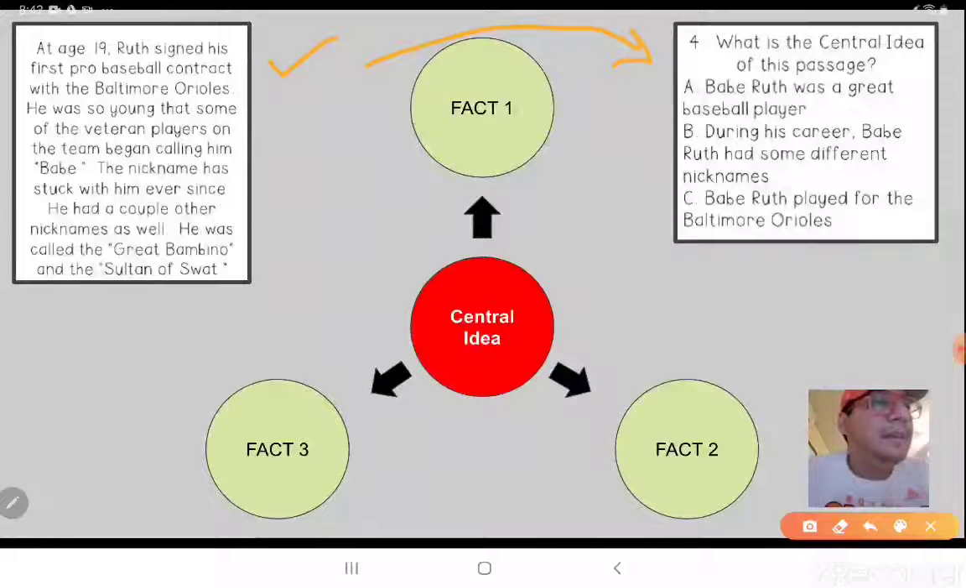Is it A, Babe Ruth was a great baseball player? B, during his career, Babe Ruth had some different nicknames. Next, C, Babe Ruth played for the Baltimore Orioles. Okay, let's go ahead and right off the bat, scratch out and eliminate some things here. Based on the question, we're also gonna fill in this chart that we have in front of us. So let's go ahead and do that.